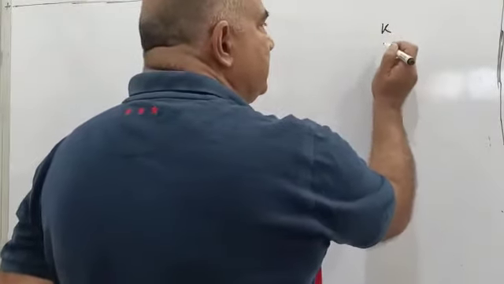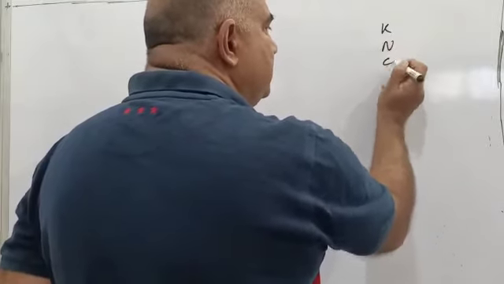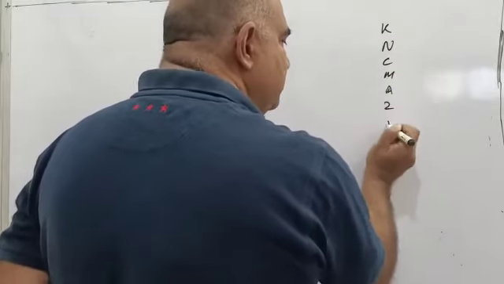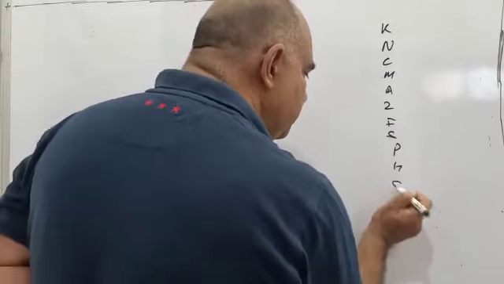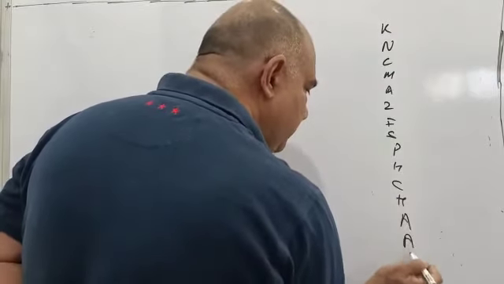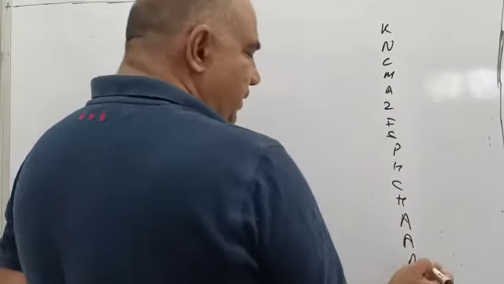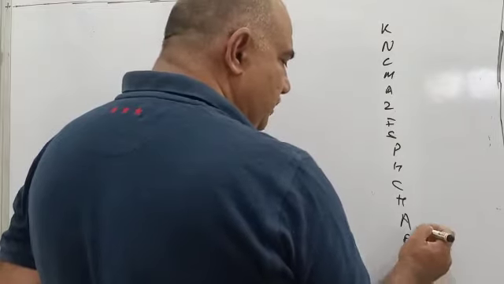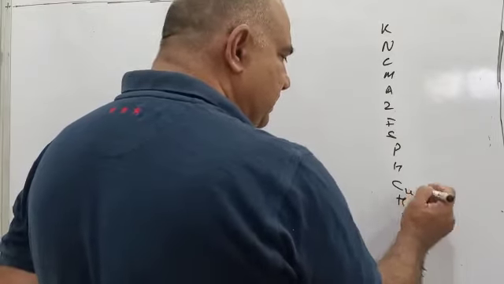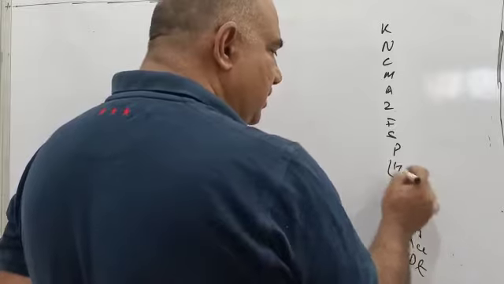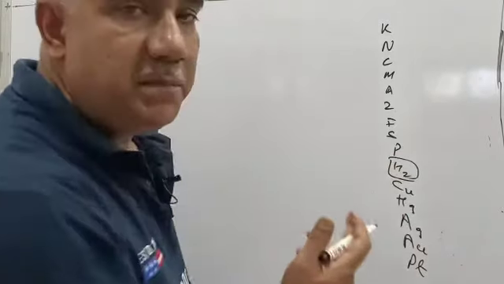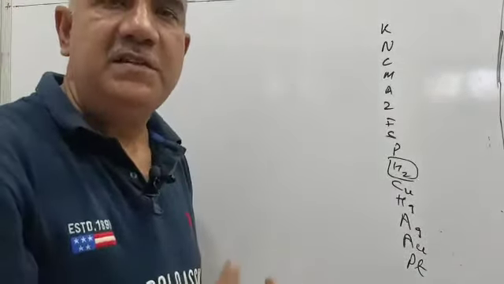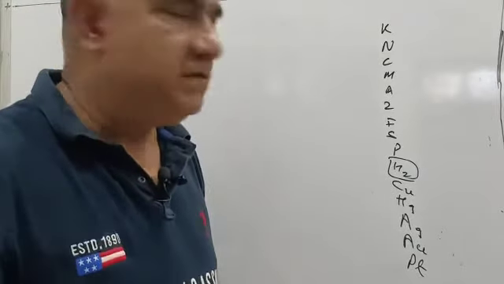Say, this is platinum, this is Au, this is Ag, this is Hg, this is Cu, and this is hydrogen, and in fact it has found a place in the reactivity series of metals because like metals it also forms electropositive ion.